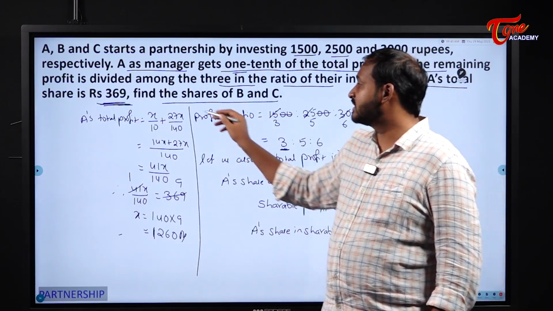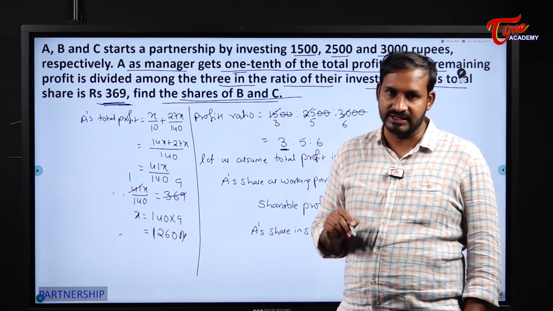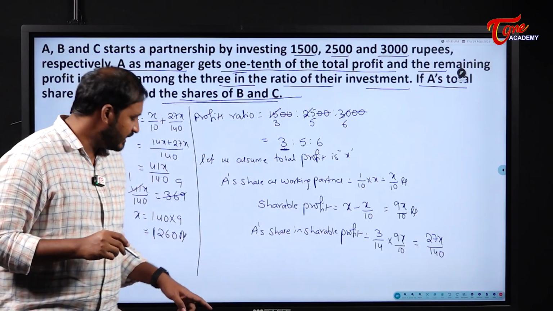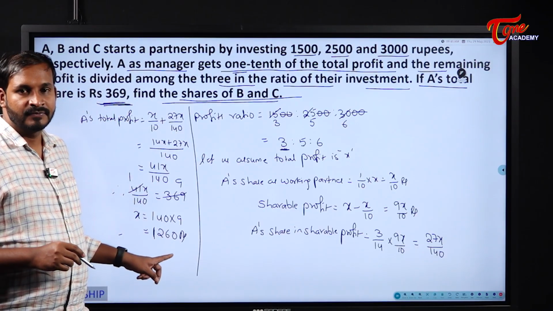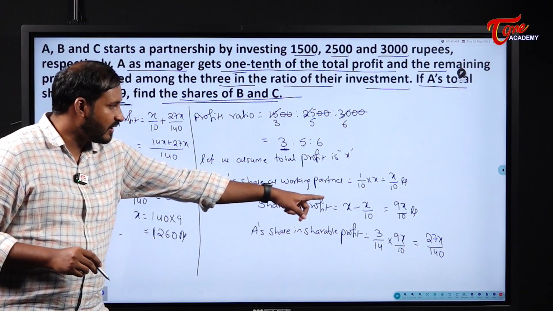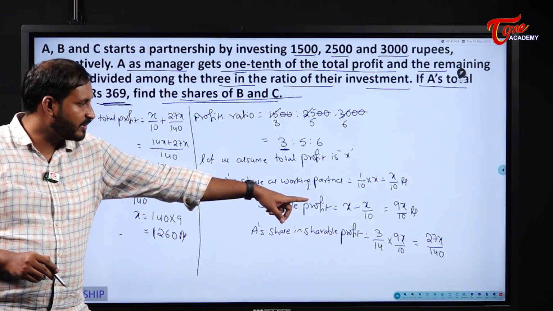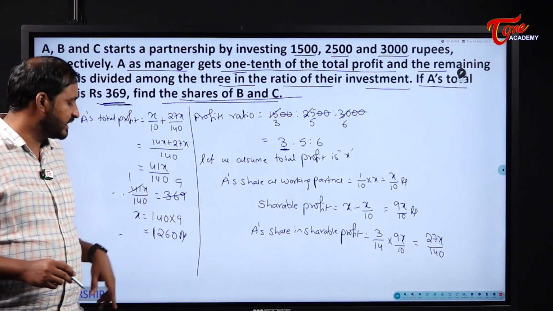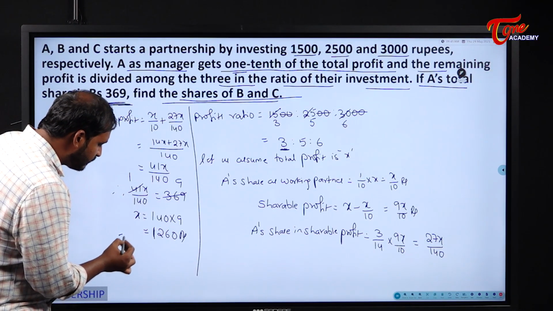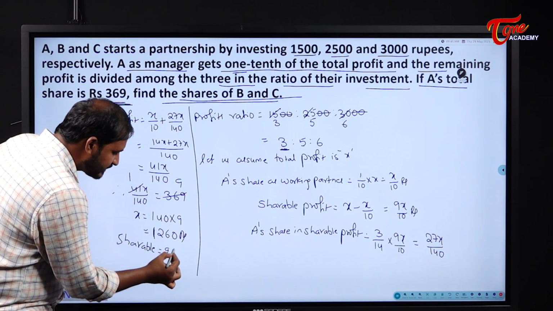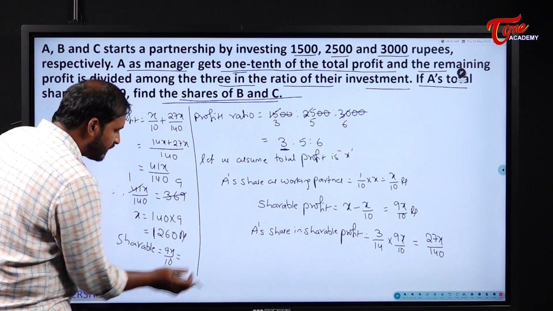Still it is not done, because they asked us to find the shares of B and C. What will be the share of B and C? Can I take directly from this? No, I cannot take directly from this. What is the actual shareable profit for us here? The actual shareable profit is 9X by 10 rupees. So first, to find the shareable profit, 9X by 10 will become what for us?